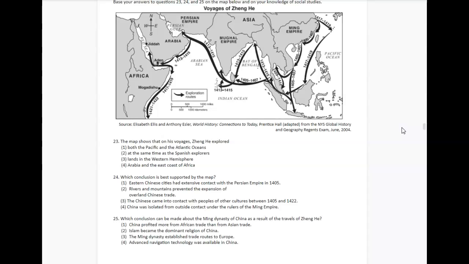And 25. Which conclusion can be made about the Ming Dynasty of China as a result of the travels of Zhang He? 1. China profited more from African trade than from Asian trade. 2. Islam became the dominant religion of China. 3. The Ming Dynasty established trade routes to Europe. 4. Advanced navigation technology was available in China.